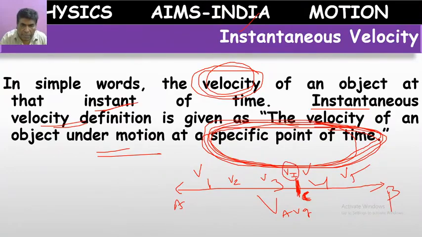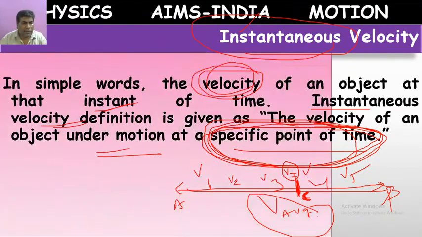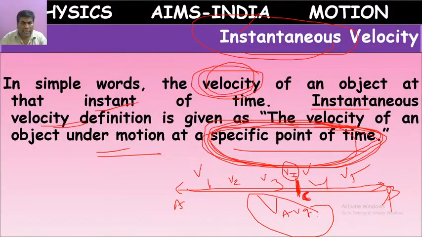It does not depend on the whole journey. At this specific point of time, whatever velocity is there, that is called instantaneous velocity. Whereas average velocity will depend on the total journey. Okay, children? This is about instantaneous velocity. Now we have learned 3 types of velocity: uniform velocity, average velocity, instantaneous velocity. And one more example is there.